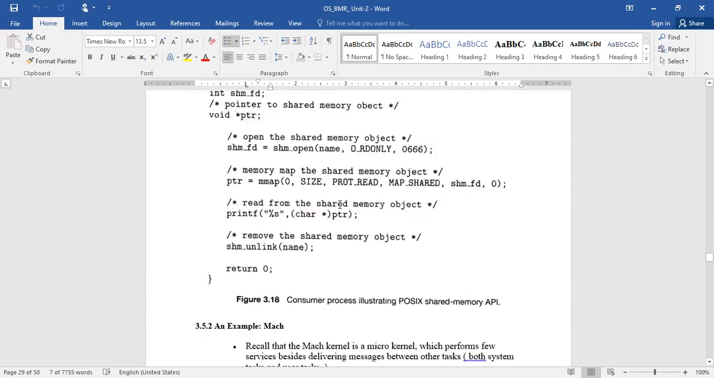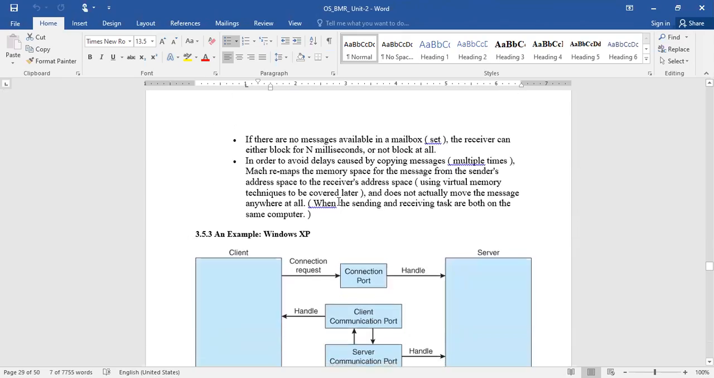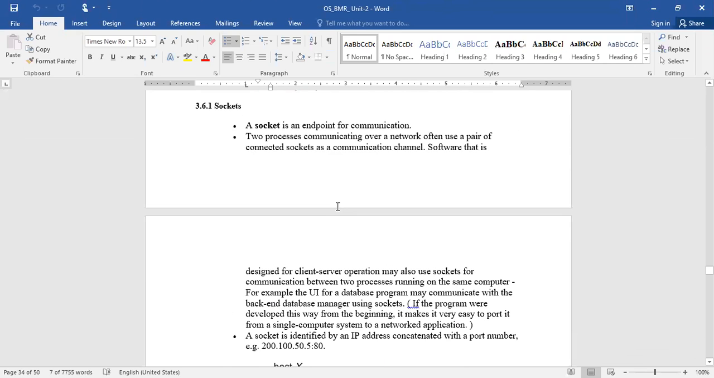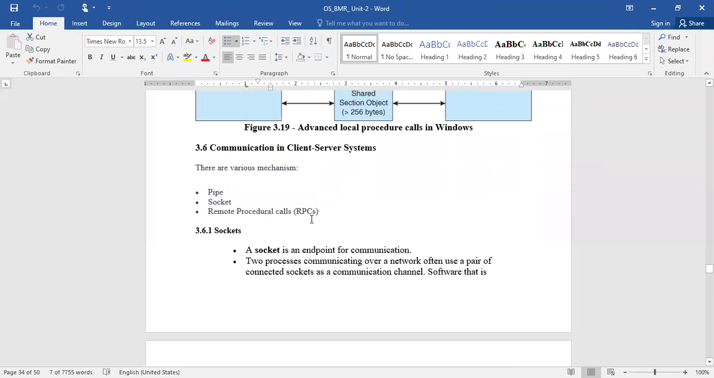Message sharing system. Okay, so these are the two different approaches which are popularly used in our current environment. Hope you are all clear. What is interprocess communication?